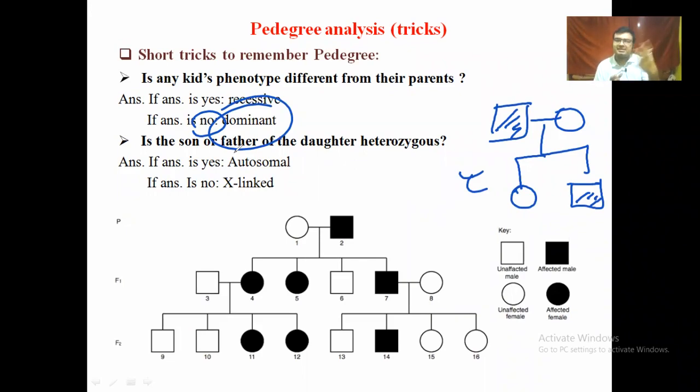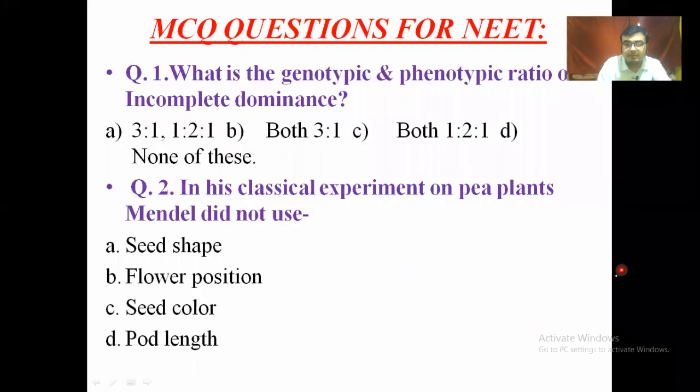But you can easily remember this by the technique that I told you previously: if there is opposite sex transmission, then it is X-linked. If there is similar sex transmission as well as opposite sex transmission, then it becomes autosomal. Now we can discuss some MCQ questions that are important for NEET purposes.